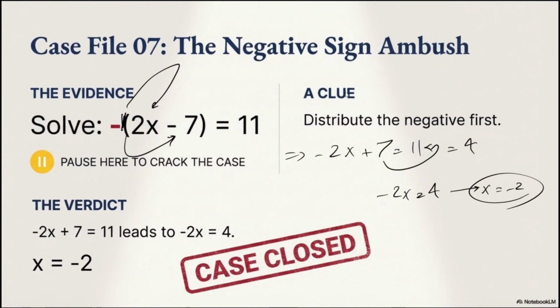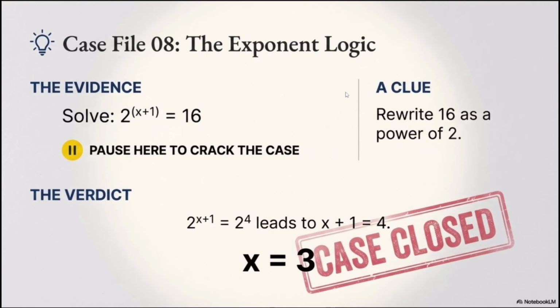As simple as that. The only thing I would like you guys to completely get is this negative sign, because sometimes you apply it to the 2x, but you forget that you have to apply it also to negative 7, and you write it down as negative 7. So your total answer is going to be wrong. In order to check whether your answer is right or not, just use it and double check it inside your question to make sure that the left side and right side of the equation are going to be similar.